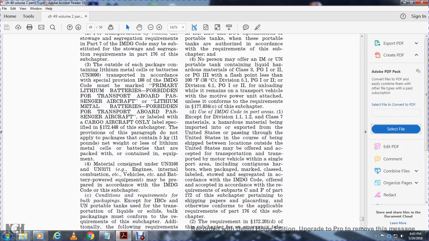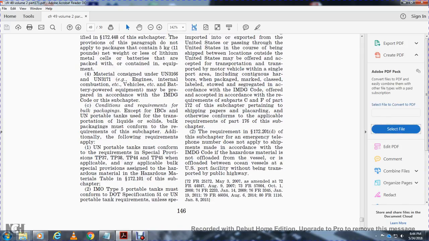Use the IMDG code for the port areas except for the Division 1.1, 1.2, 1.1.2, and Class 7 of the materials, as material being imported, exported through the United States, passing through the United States in the course of being shipped between locations outside of the United States, may be offered and transported except for the transportation with the motor vehicle within a single airport, including continuous harbors, when packages are marked, classed, labeled and placarded in accordance with the IMDG code. Offering acceptance in accordance with the requirements of Parts C and F of Part 172 subpart, pertaining to the shipping papers and the placarding, otherwise conform with the applicable requirements of Part 176 of the subchapter.